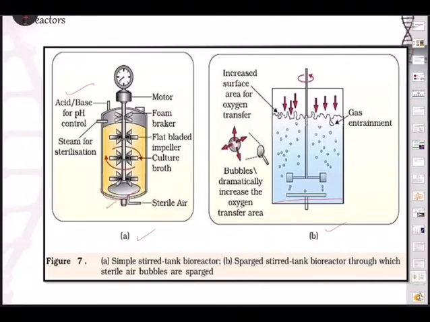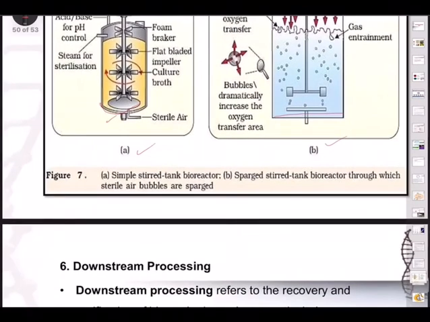The product has to be formulated with suitable preservatives. Such a formulation has to undergo clinical trials. As in the case of drugs, strict quality control testing for each product is also required. Only then can the final product be marketed.